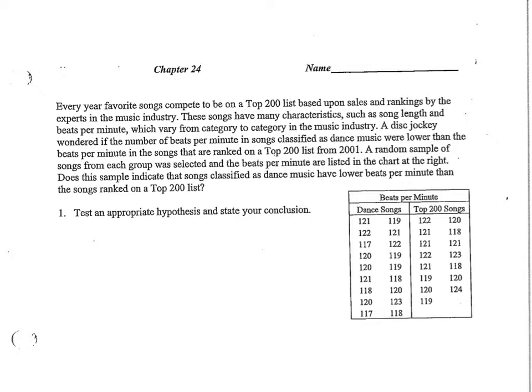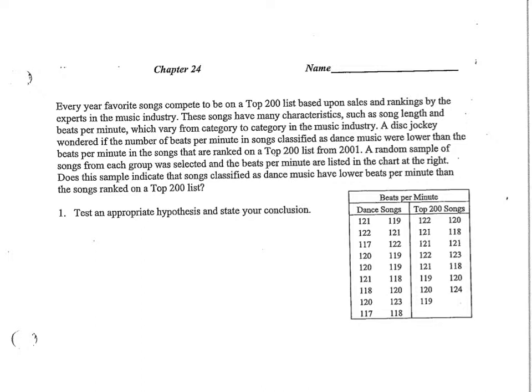A disc jockey wondered if the number of beats per minute in songs classified as dance music were lower than the beats per minute in the songs that are ranked on a top 200 list from 2001. A random sample of songs from each group was selected, and the beats per minute are listed in the chart at the right. Does this sample indicate the songs classified as dance music have lower beats per minute than songs ranked on a top 200 list? Test an appropriate hypothesis and state your conclusion.